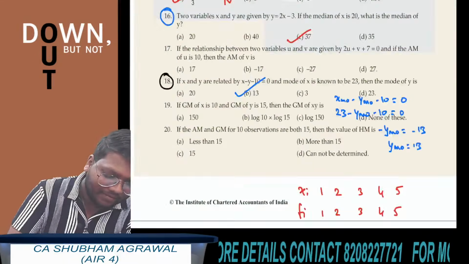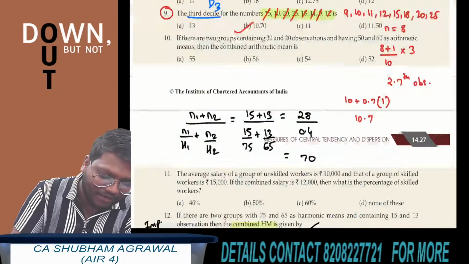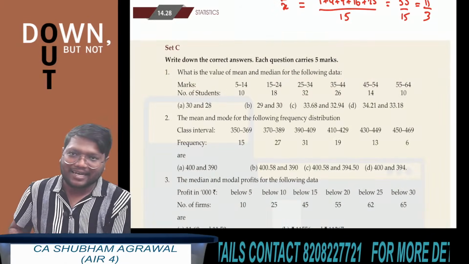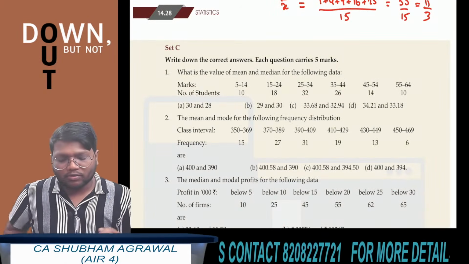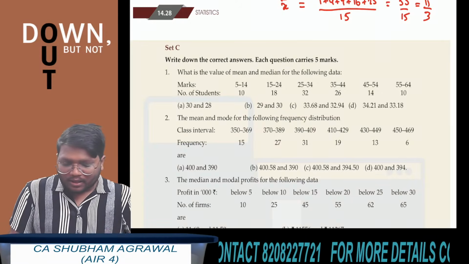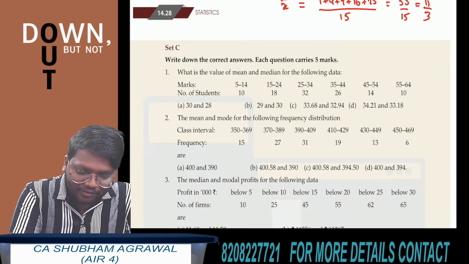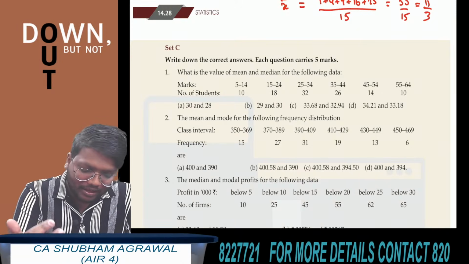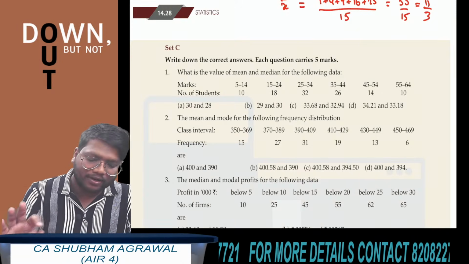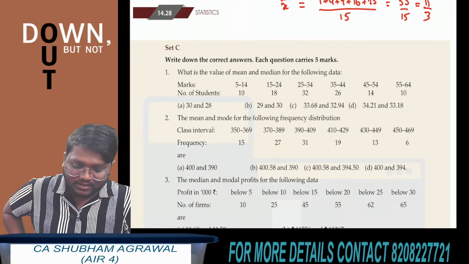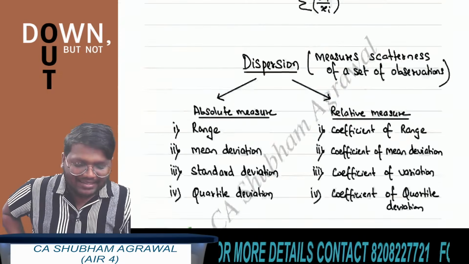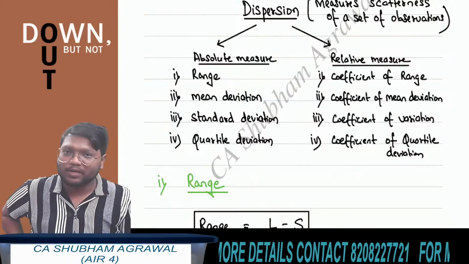Okay. So I have taken around 75-80% questions from set A and set B. There is no need to do any of the questions of set C. Just you have to focus more on set A and set B questions. So with this we have completed the first unit. I have taken many questions also and we have covered the first unit, measures of central tendency. Now I am starting with the second unit, which is dispersion.